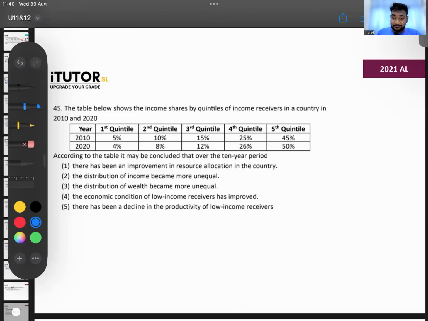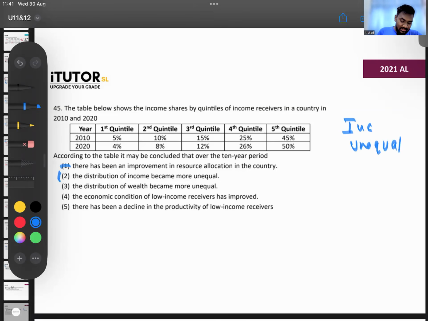So what has happened there? Has the income distribution become equal or unequal? The poor fellows' share has gone down, the rich persons' share has gone up. So income distribution has become more unequal. Then, has there been an improvement in resource allocation? We don't know. Distribution of income has become unequal.